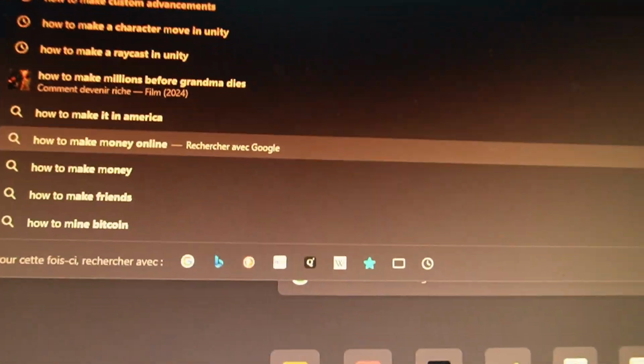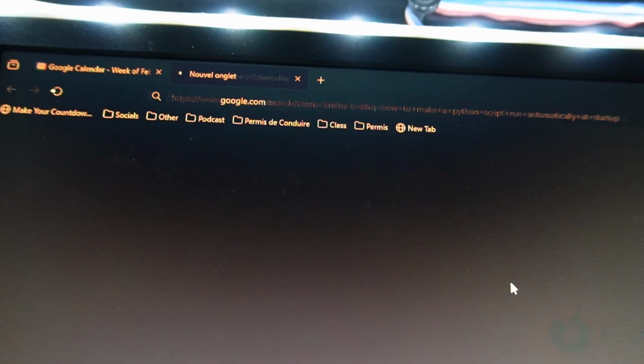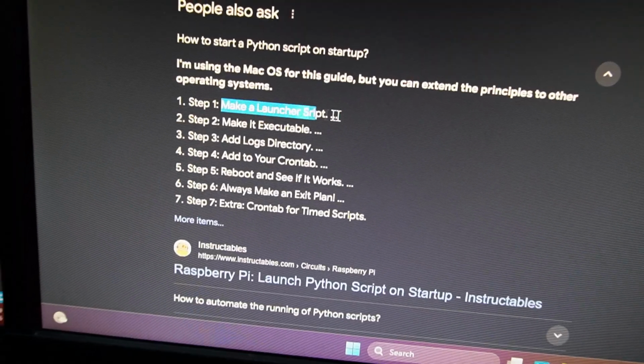Okay, so I was about to call it a day, and I remembered I need to make it so that every time I start my PC, the script starts. And again, I have no idea how to do that, so I'm just gonna Google it. Let's do it together. I'm sure there'll be a bunch of info on how to do it. Alright, how to make a Python script run at startup. Let's see, Python on startup, there we go.